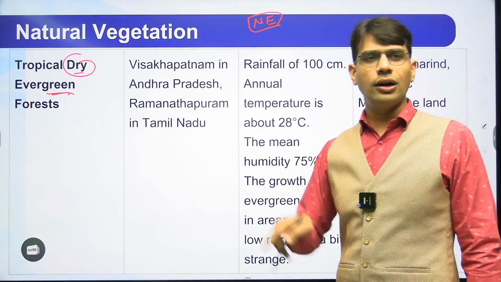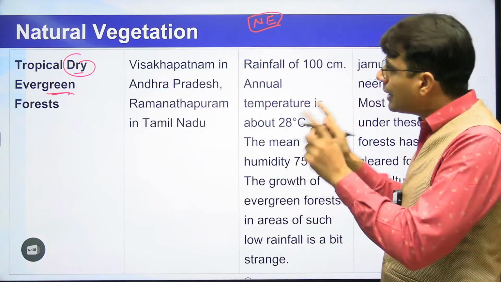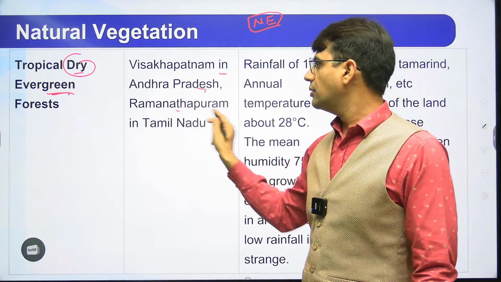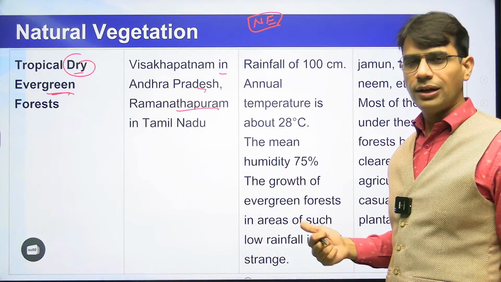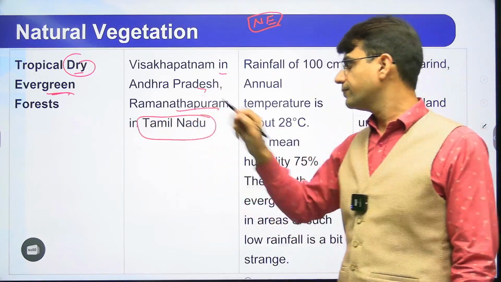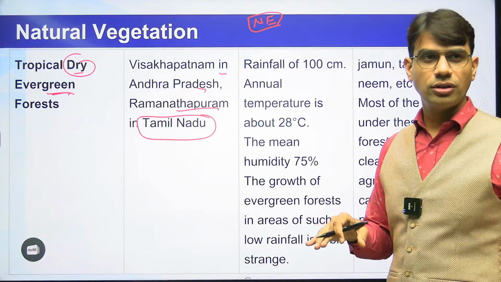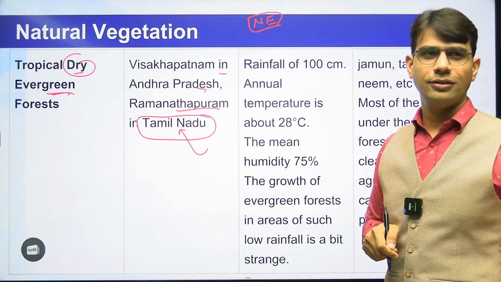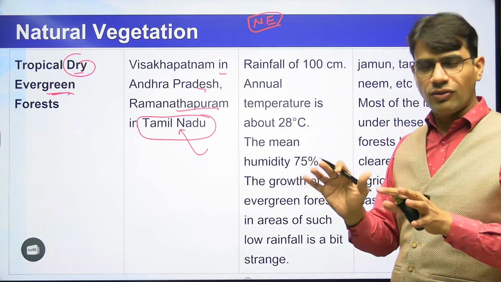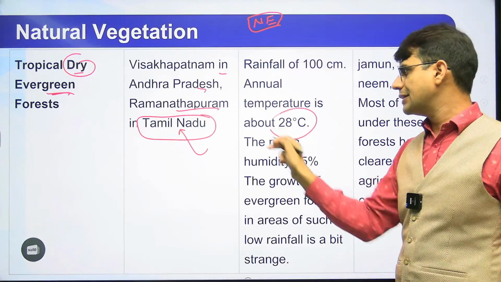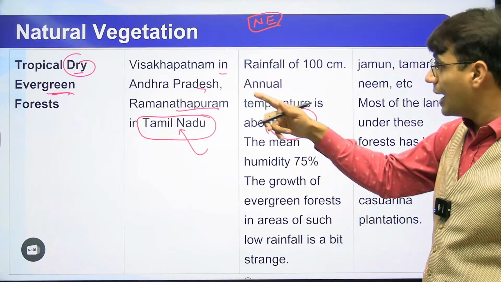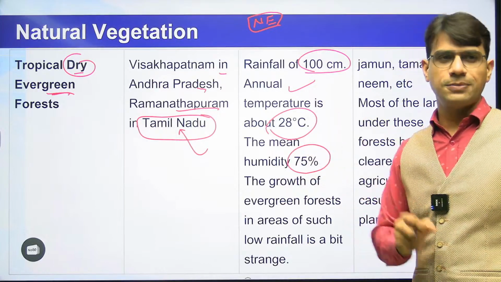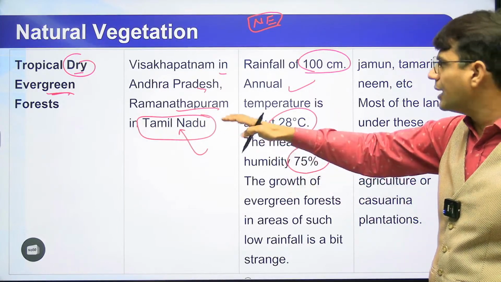ये जो एरिया होगा वो साउथ वेस्ट मॉनसून में रेनफॉल रिसीव ना करके नॉर्थ ईस्टर्न मॉनसून के अंदर रेनफॉल रिसीव करेगा. So Visakhapatnam in Andhra, Ramanathapuram in Tamil Nadu, basically the Tamil Nadu coast, Ramanathapuram region. This is the best region defined for tropical dry evergreen. So tropical, the temperature will be almost the same, 28 degrees Celsius के आसपास. But it is evergreen, so annual rainfall is more than 100 centimeter, and that is 75% के आसपास humidity रहती है. So evaporation will not be very high over here.